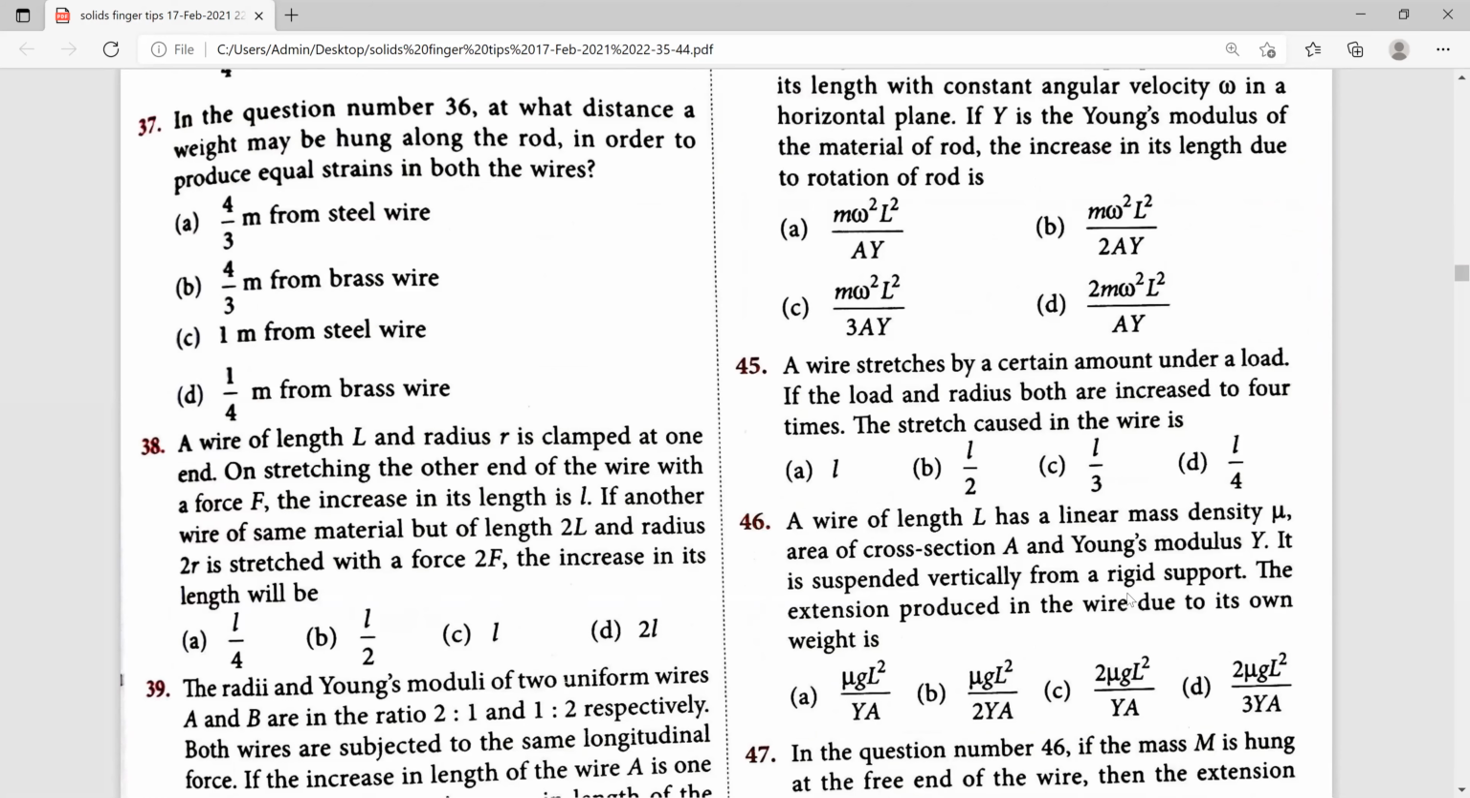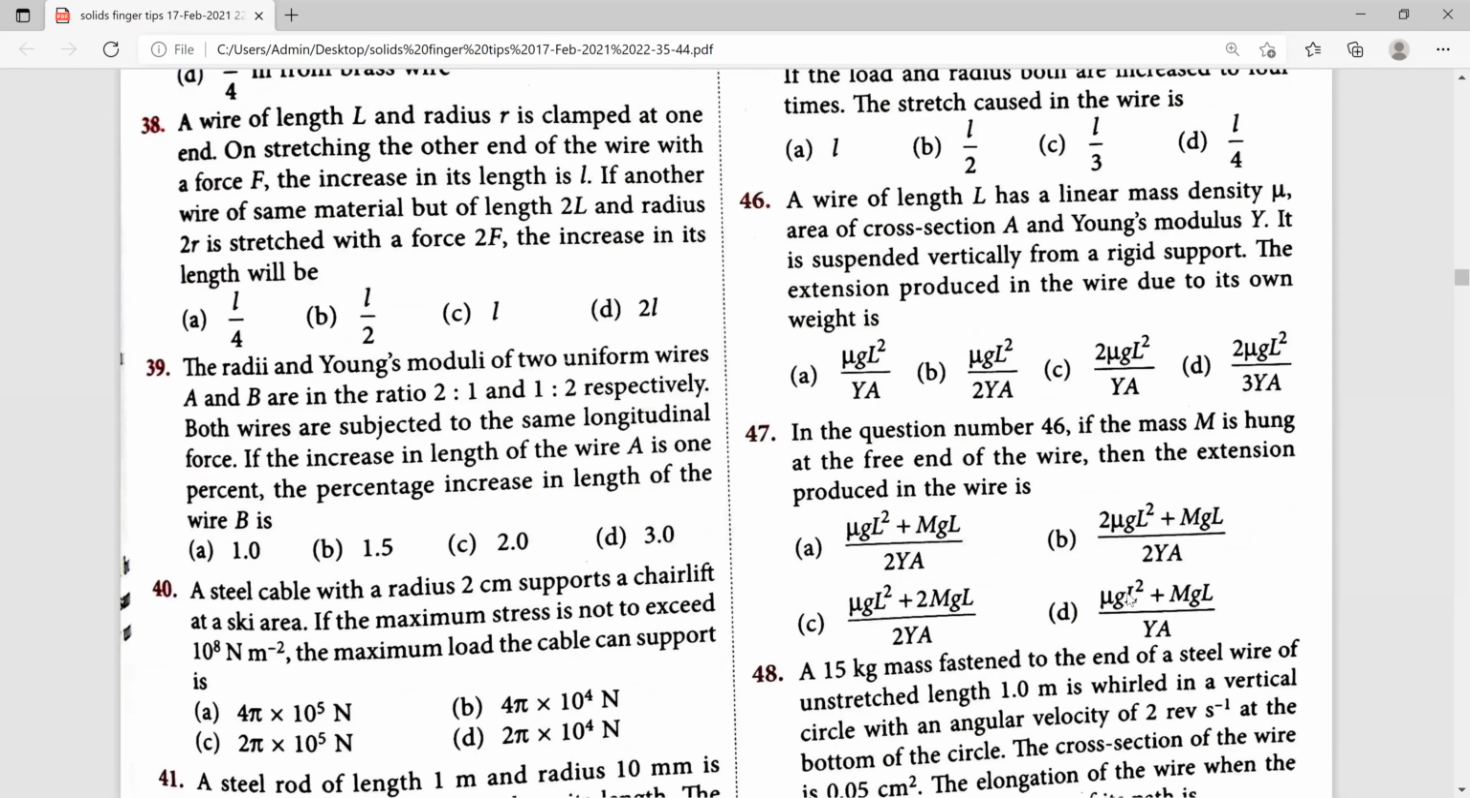Next, the 38th one. A wire of length L and radius R is clamped at one end. On pulling the other end of the wire with a force F, the increase in its length is L. If another wire of the same material but of length 2L and radius 2R is stretched with a force 2F, the increase in its length will be? So which option is suitable for this? We have to choose the right answer for 38.